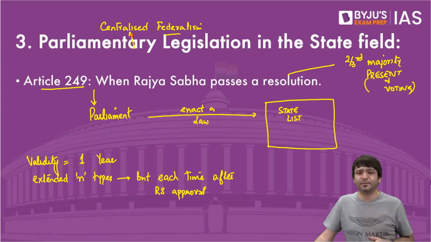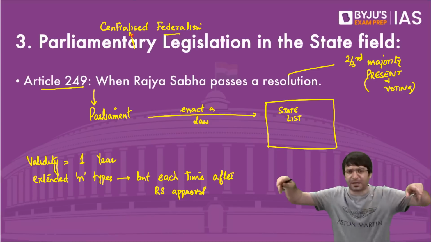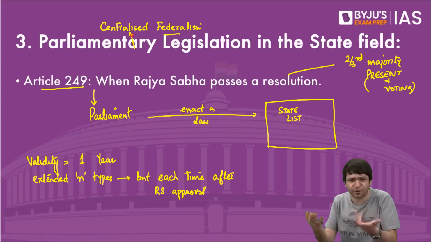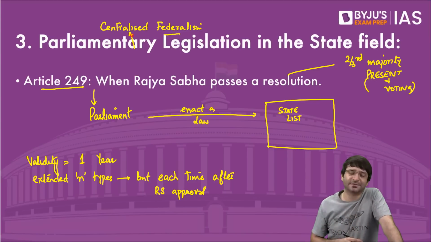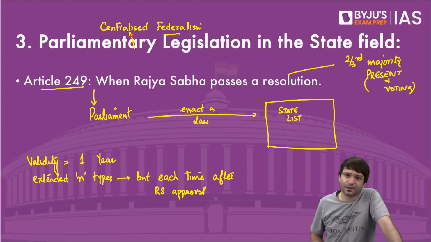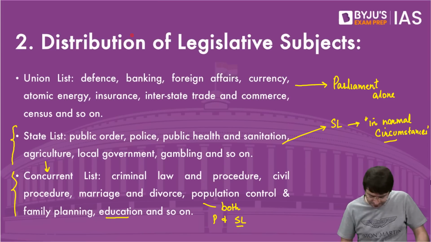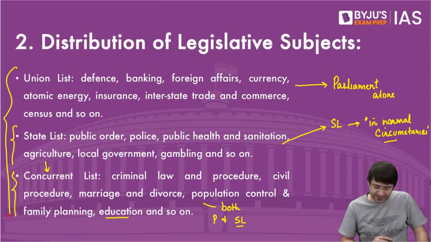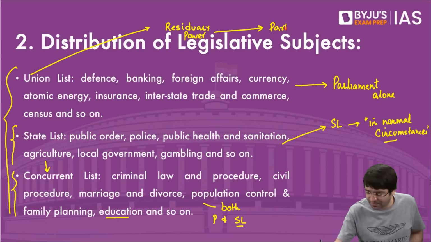One example of that is laws passed by the Parliament are applicable throughout the country. That means the territorial jurisdiction of parliamentary law is wider than that of the state, which is understood. But more items are there in the union list than in the state list. Which means who are you giving more powers to? Center. Not just this. If this is the union list, state list, concurrent list, who has the residuary power? That residuary power is with the Parliament.